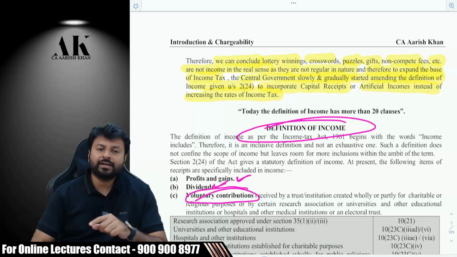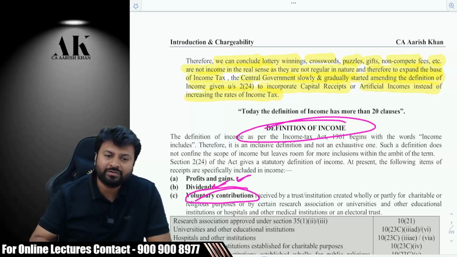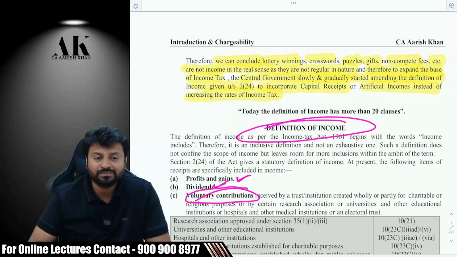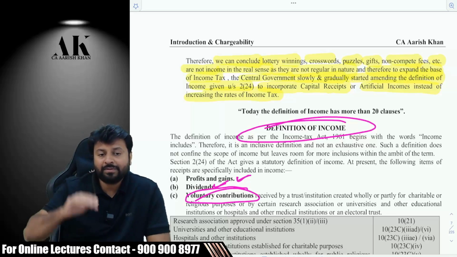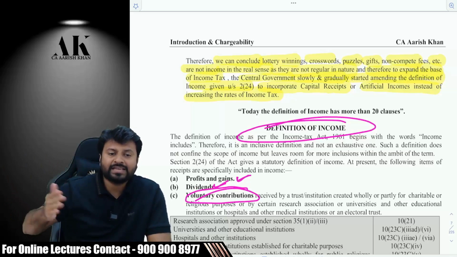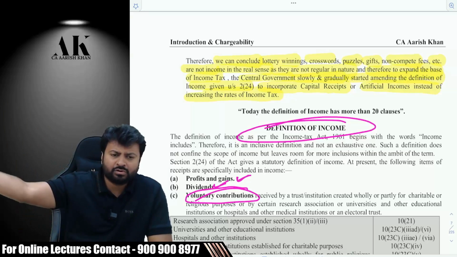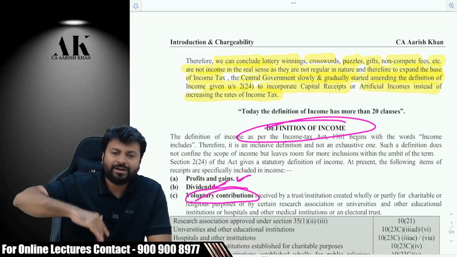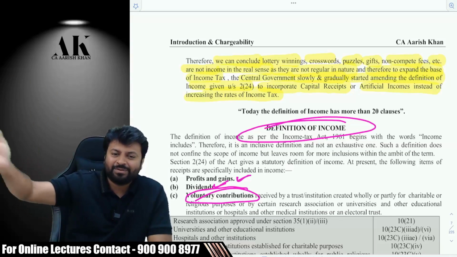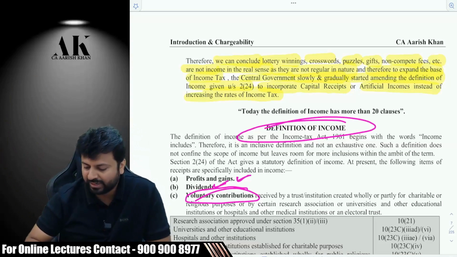With all these things, the tax collection has increased more than twice. In 2014, the tax collection was around 5.5 lakh crore. Now it is approximately 13 to 14 lakh crore. Even by reducing the rate and increasing the relaxations, the tax base has been increased in one way or another. Obviously, businesses have also grown in the last 7 to 8 years. That might also contribute to the increase in tax, because if companies are earning more profits, they are bound to pay more taxes. So this is what the definition of income is all about.